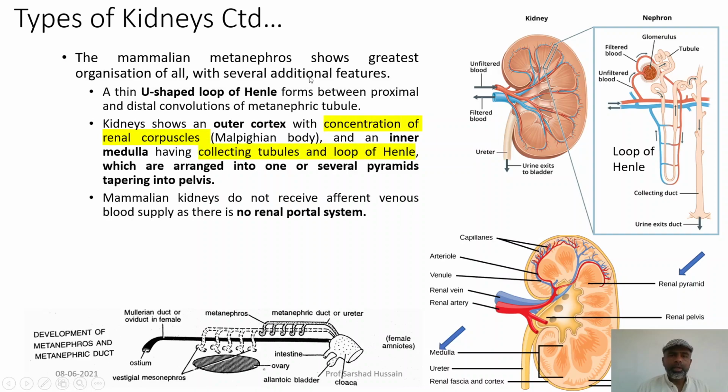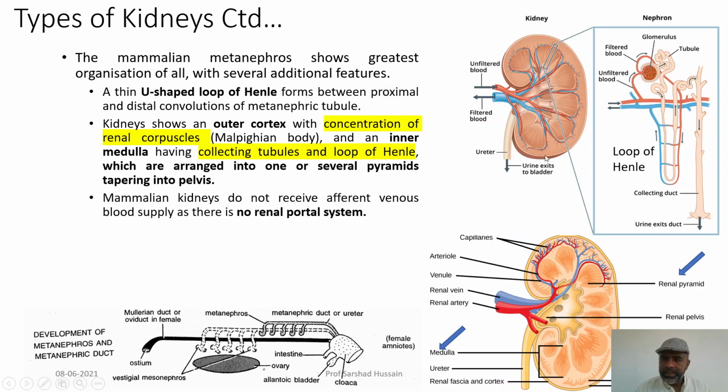The mammalian metanephros shows greater organization as compared to all other animals. Mammalian metanephros has highly developed organization. It has some special features, like a U-shaped loop of Henle formed between the convoluted, coiled anterior or proximal convoluted tubule and the posterior or distal convoluted tubule. So, you have a loop of Henle.